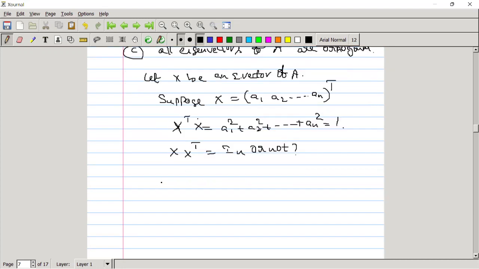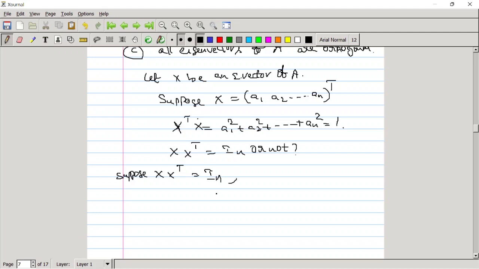Let me write the product x into x transpose. Suppose this is equal to identity. Then we will see what is happening.